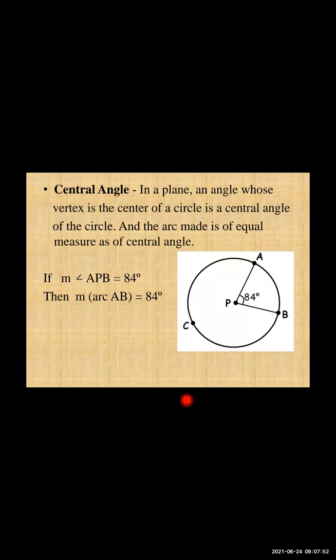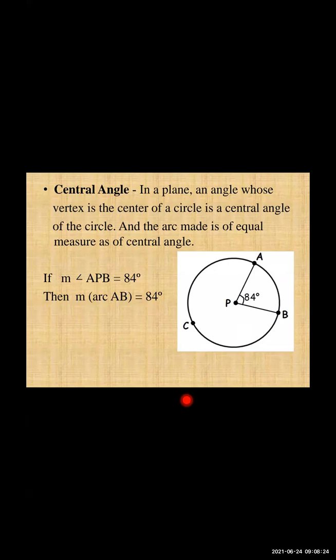If we draw any angle whose vertex lies at the center, then that is a central angle. We can draw any angle, but here what is the angle? The angle which is made at the center is your central angle. ठीक है, जो center पे angle बनेगा उसे बोलेंगे हम central angle. And the arc made is equal to the measure of the angle.